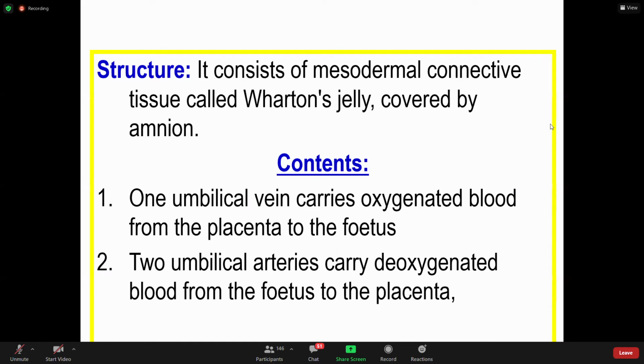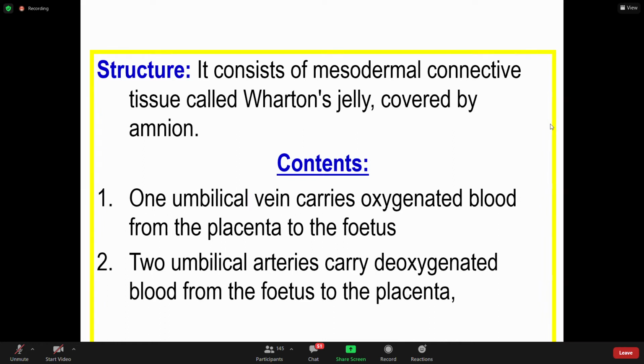So we have as contents three important things. One is Wharton's jelly, which is extra embryonic mesoderm, and two types of vessels, umbilical vein and umbilical artery. Umbilical arteries are two in number, while the umbilical vein is only one in number.